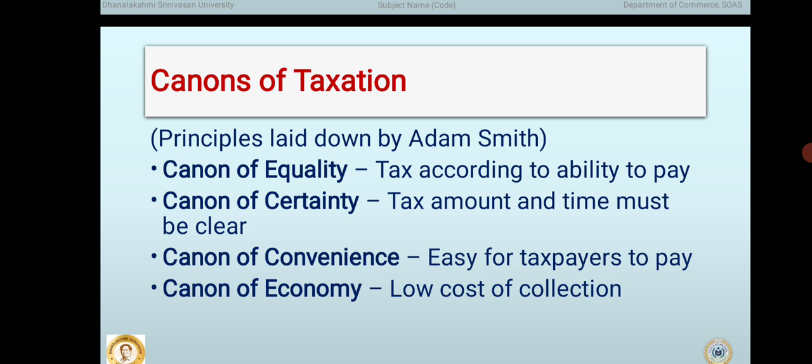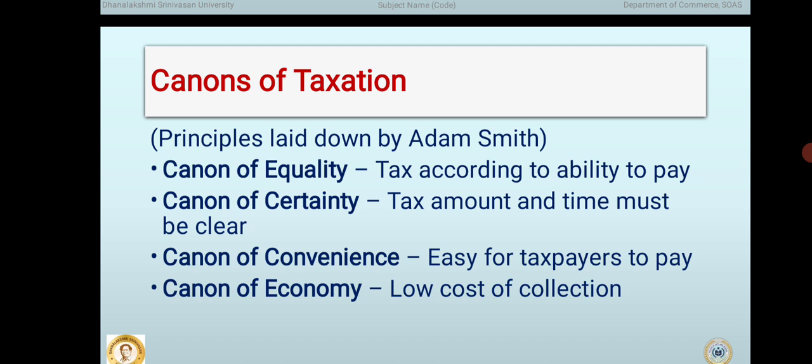Second, the canon of certainty. Tax should be clear. This principle states that the amount of tax, the time of payment, and the method of payment should be clear to the taxpayer. There should be no confusion or uncertainty. Certainty helps taxpayers plan their finances and reduces the chances of corruption.